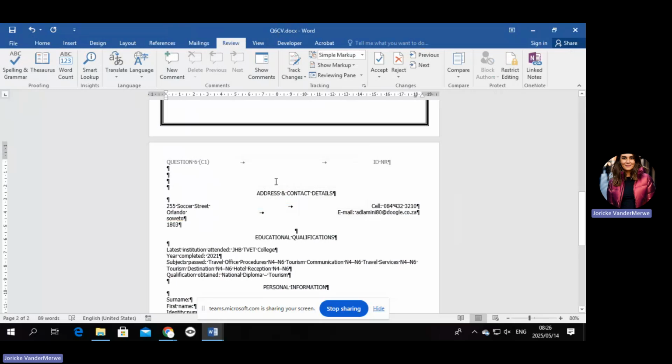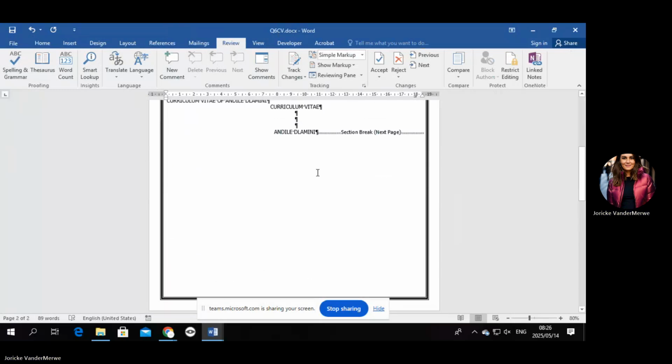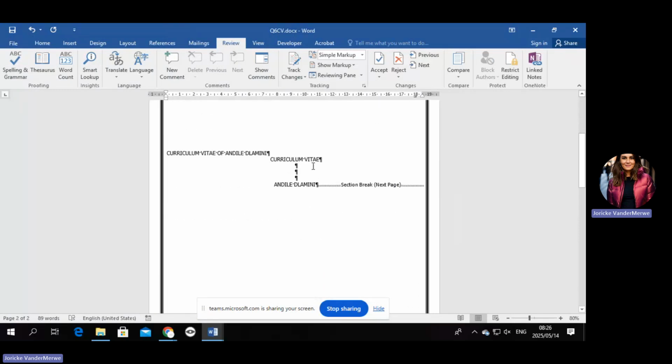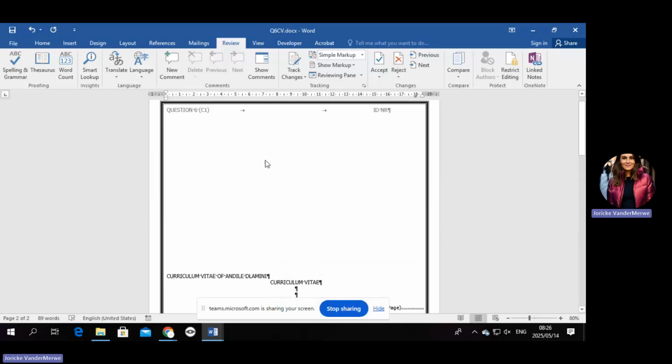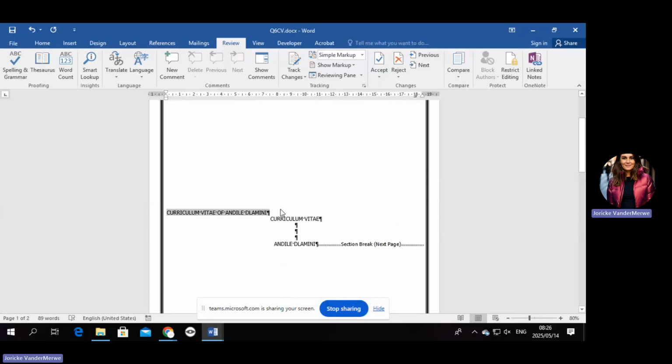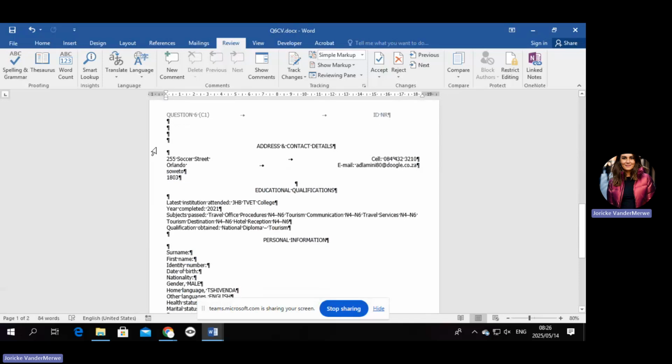Then insert a line space as indicated on page 13. Now let's go to page 13 to see what they are talking about. They are saying that there must be a line space. Okay. That we will do maybe because there's lots of line spaces here. If you look at the address, the curriculum vitae of Andile Dlamini, it kind of looks to me that this must actually still be on this page.